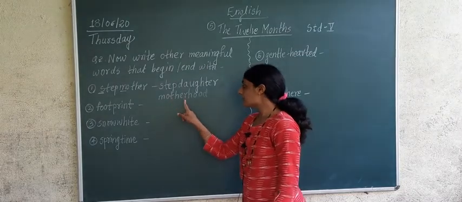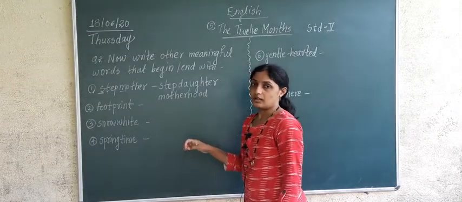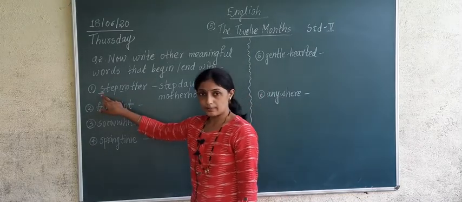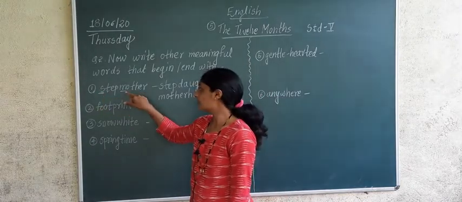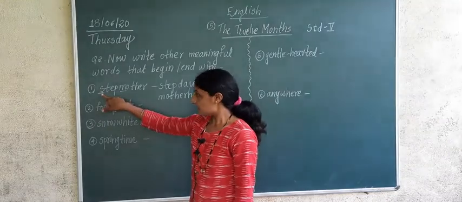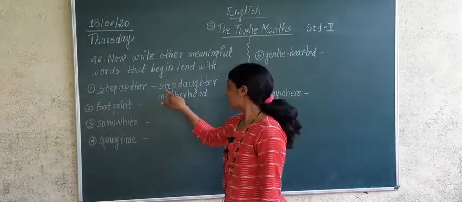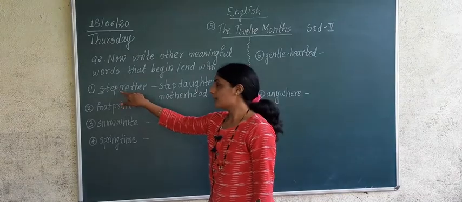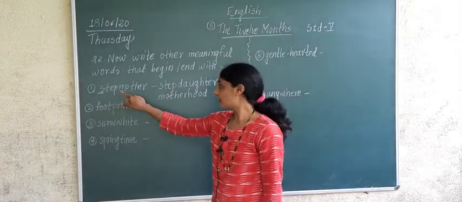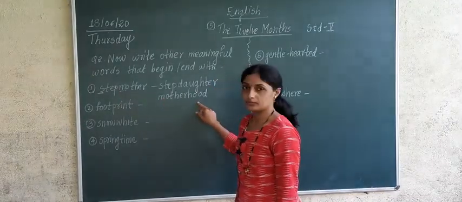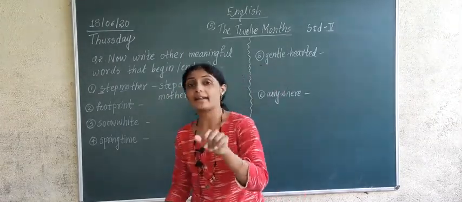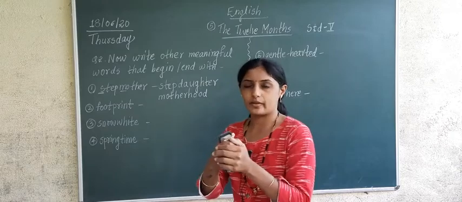Mother plus hood. What have we done? आपण काय केलं आहे? स्टेपचा एस घेतला आणि मदरचा एम घेतला. स्टेपच्या एसपासून आपण काय केला? एक स्पेलिंग तयार केलं. And from mother's first letter M we made 1 word. And these words are also how? That are combined words. 2 words are combined, right or not?